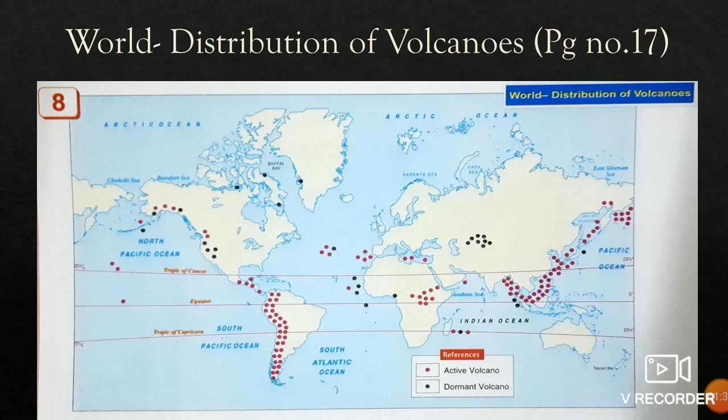Now come to this, your Tropic of Cancer which is passing. Okay, above your Tropic of Cancer here is generally your United States of America. Here are two active volcanoes.